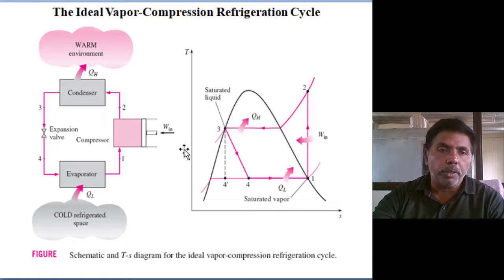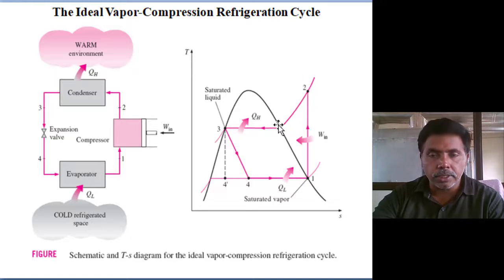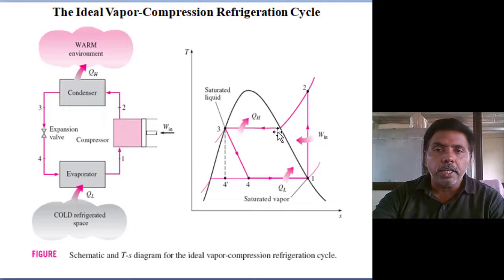So in this ideal vapor compression system, 1 to 2 is adiabatic or isentropic compression. Saturated vapor is entering and superheated vapor is leaving. The working fluid, we are not giving the name of the working fluid. Next, at superheated condition, first it rejects the sensible heat, and then it rejects the latent heat. Sensible heat and latent heat rejection take place. At the exit of the condenser is a saturated liquid at condenser pressure.